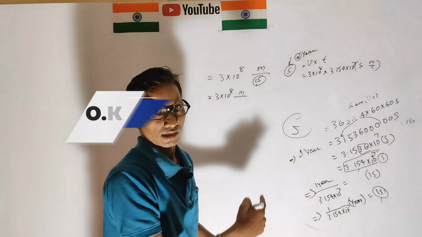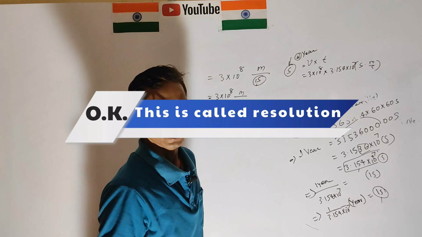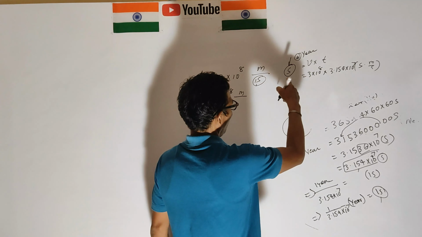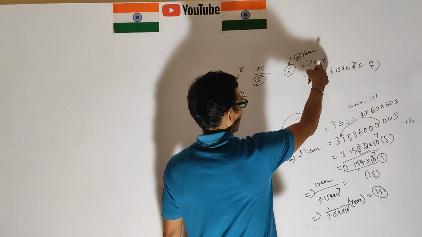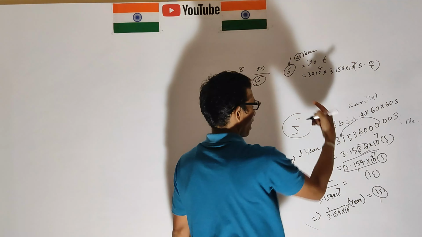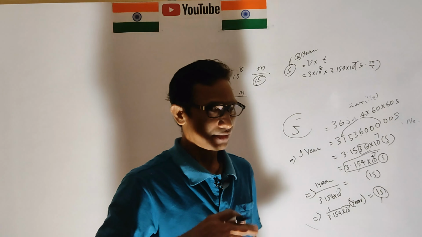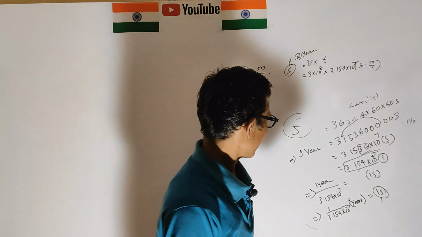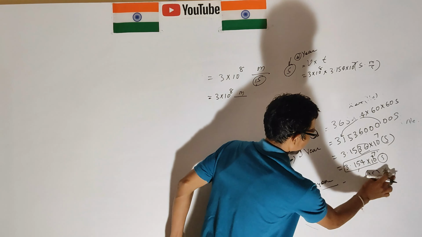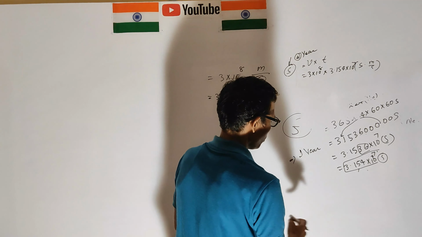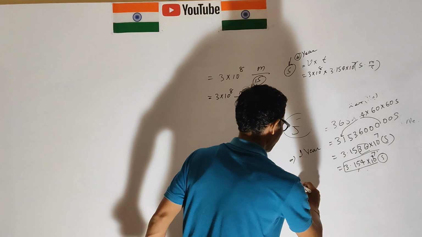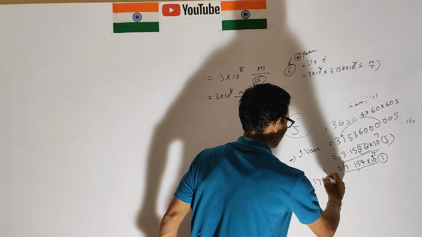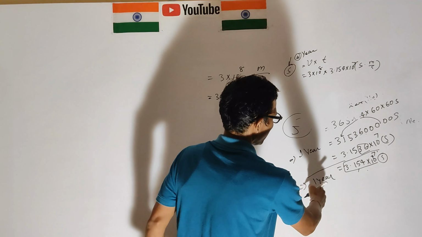Now let us correct this one. We know that S equals v into t, where v is the velocity of light and t is the time. Time is nothing but throughout the year. 1 year is how much in seconds?